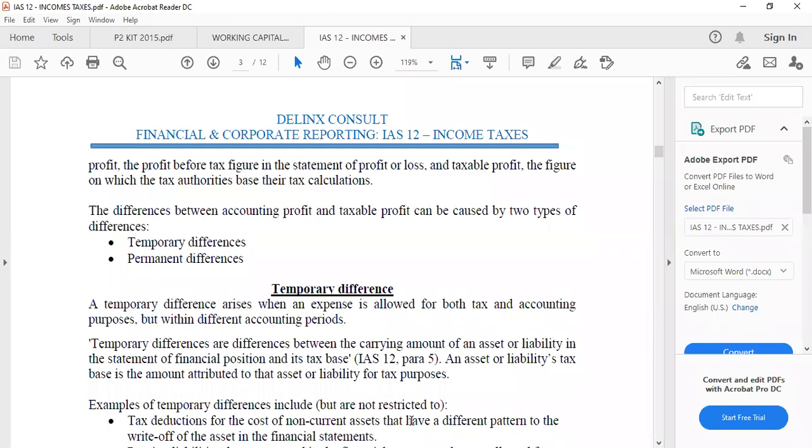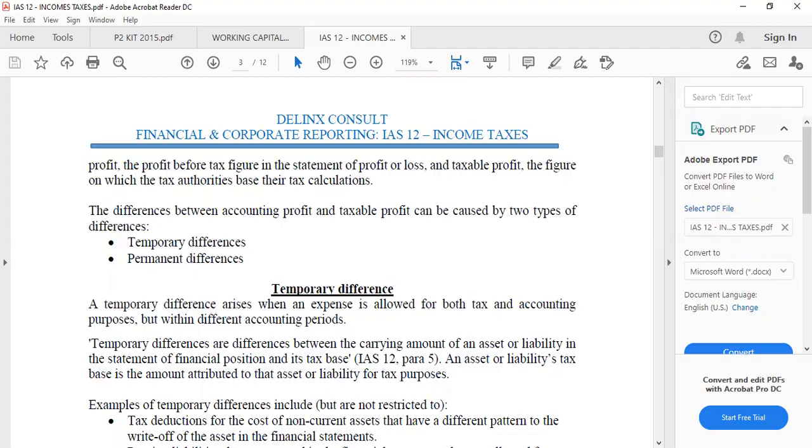Any item that is allowable for tax purposes, but the tax authority and the entity are treating it differently. If you come to research and development expenditure, if a company incurs it, the tax authority is going to write it off in the year in which they incur that expenditure. But the entity is going to capitalize this research and development expenditure and amortize it.